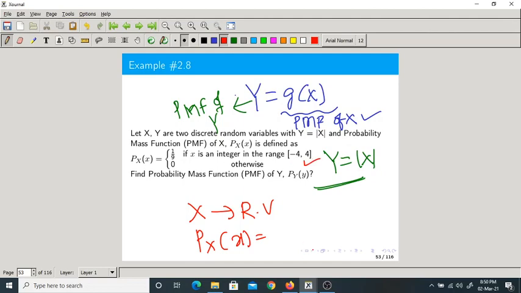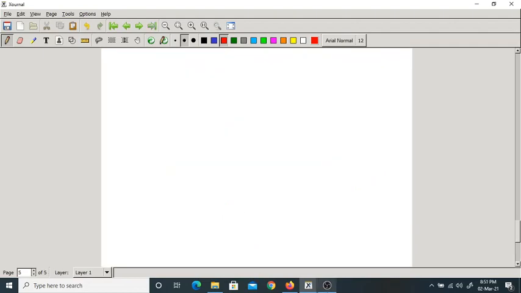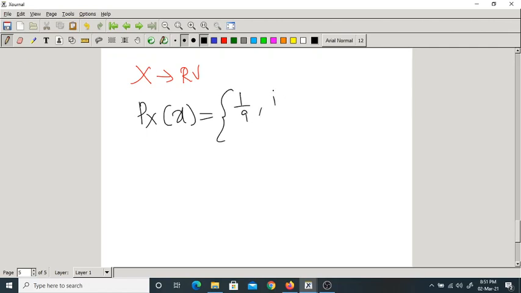So let us write here. Now x is a random variable. The PMF is given as px of x equal to 1 by 9 if integer x belongs to minus 4 to plus 4, if I am not wrong, 0 otherwise, isn't it?